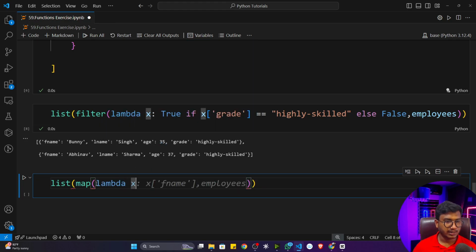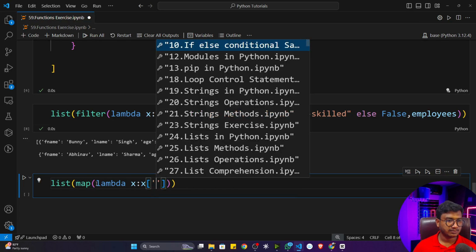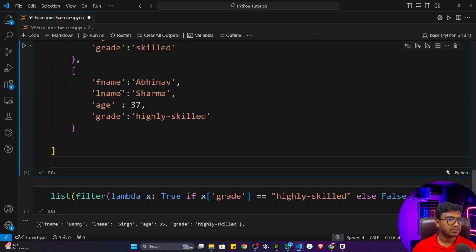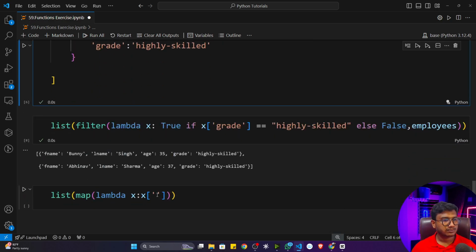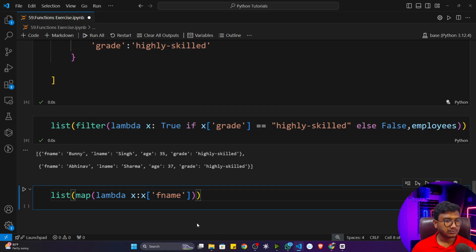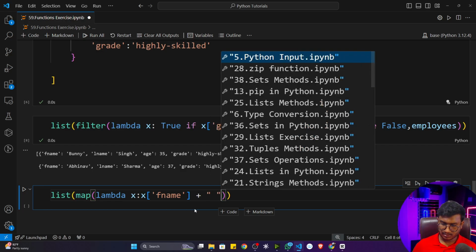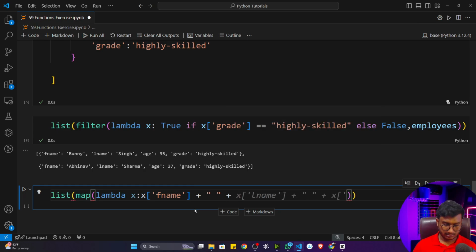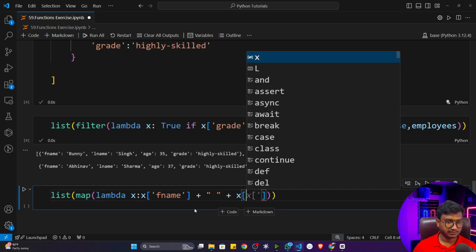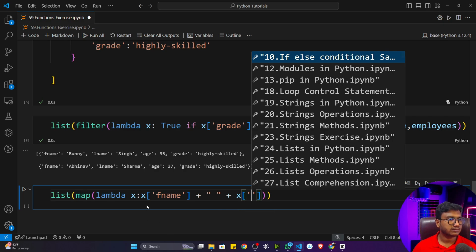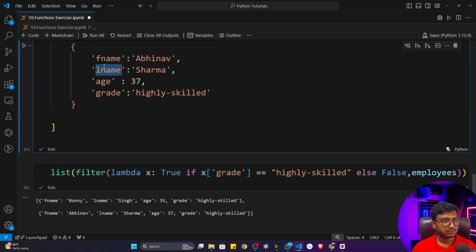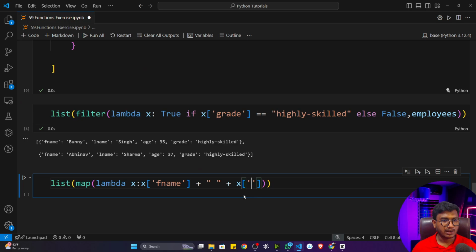It will take one input called x, and it will give me the x of first name, and I'll just write plus, give a space here, and again add the last name.